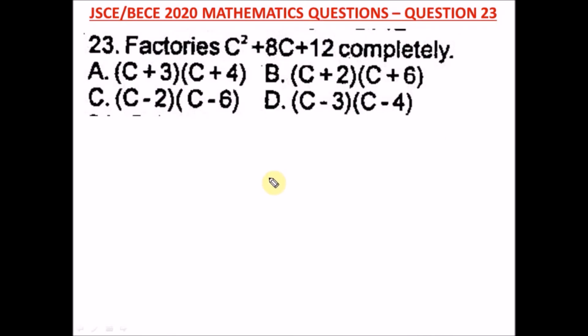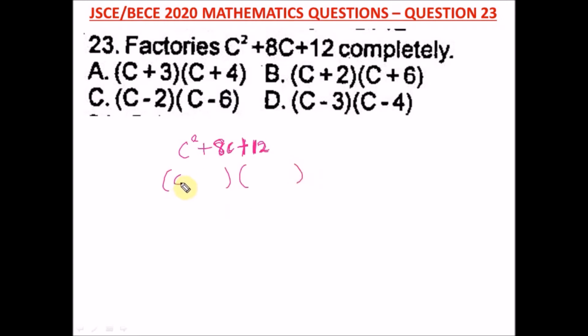Question 23 of the Junior WAEC 2020 Mathematics Past Question. That's your BECE exam. It says factorize c squared plus 8c plus 12 completely. Okay, it says we should factorize this. All right, I hope you remember factorization. For factorization, the quickest, easiest way, open 2 brackets.